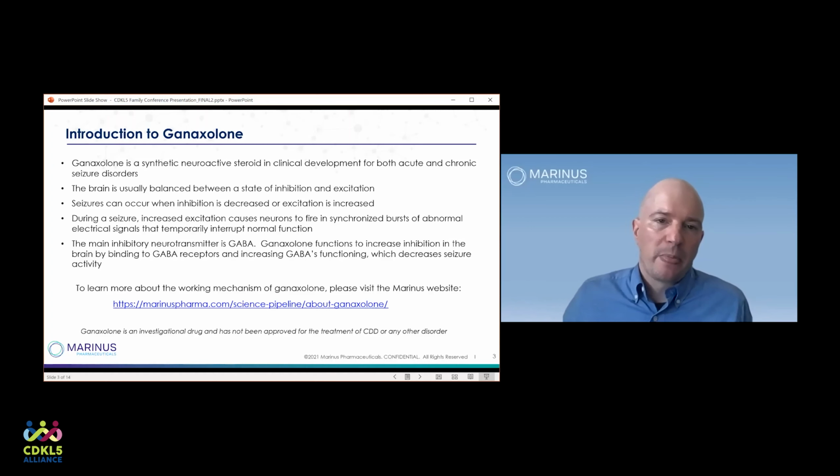But epilepsy is a disease which happens when the excitatory systems in the brain are overactive or the inhibitory systems of the brain are underactive. So there are two strategies that you can employ in order to stop seizures, either increasing inhibition, which turns down the brain cell activity, or reducing activation, which will also reduce brain cell activity. And Ganaxolone works through GABA, which is the primary inhibitory neurotransmitter in the brain.